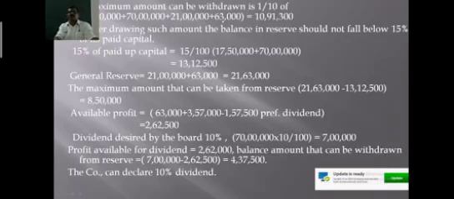And this is the profit and loss account balance, the opening balance of profit and loss account or surplus, which is 63,000.